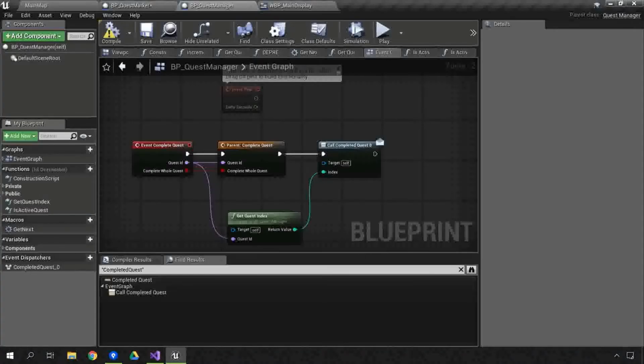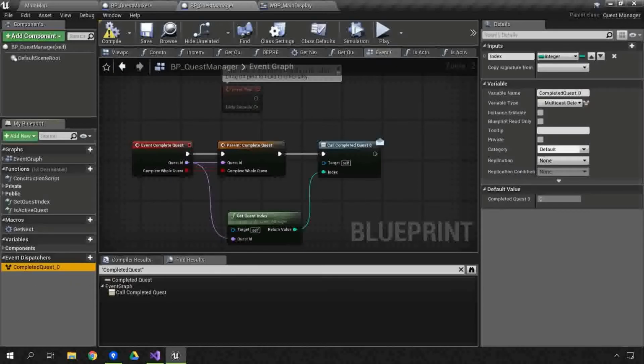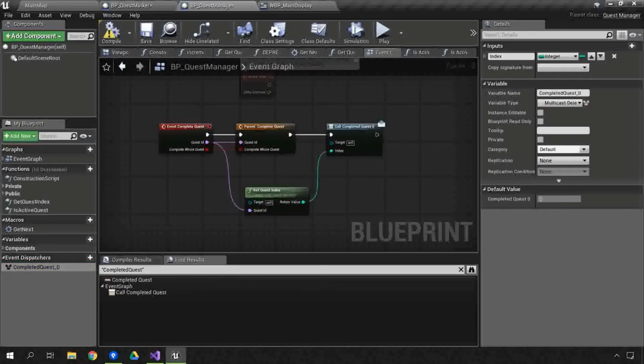Let's go over into the engine, and you'll notice that it has actually renamed the event dispatcher CompletedQuest_0 here. And what I want to do is just show you that now that we have this CompletedQuest from C++, we can replace its uses in Blueprint, both in this class, the quest manager, and other classes such as the quest marker and main display that use it. Let me show you how we do that.